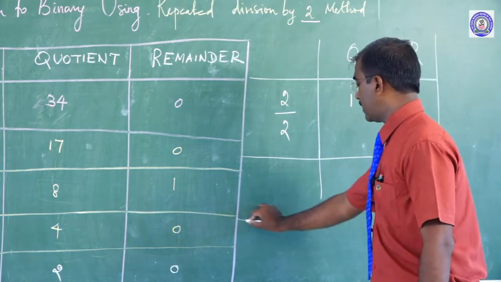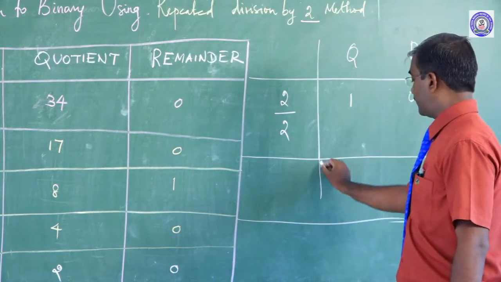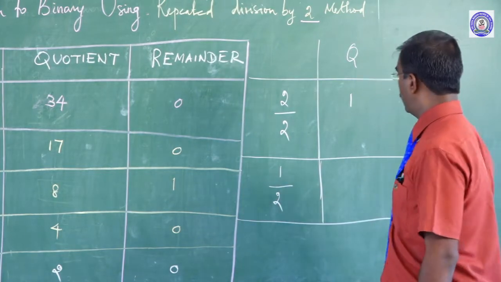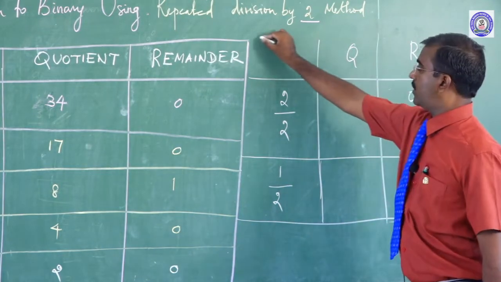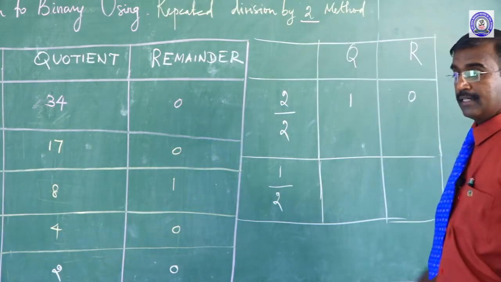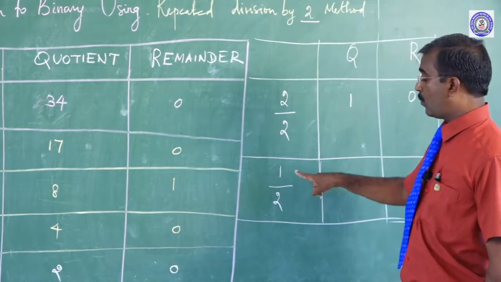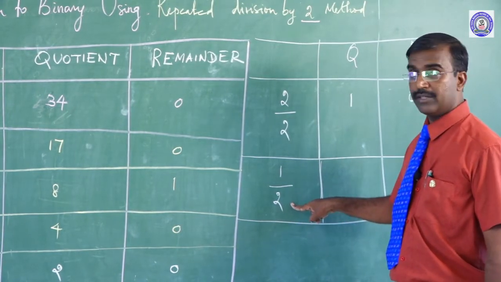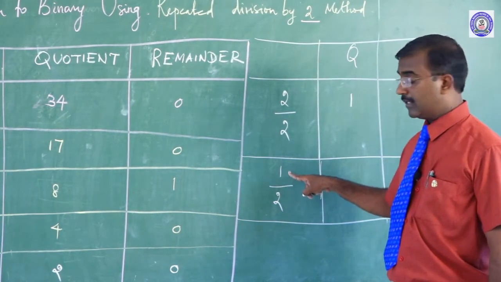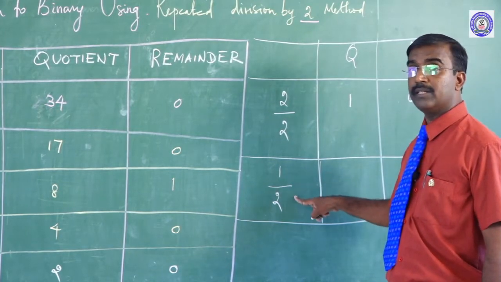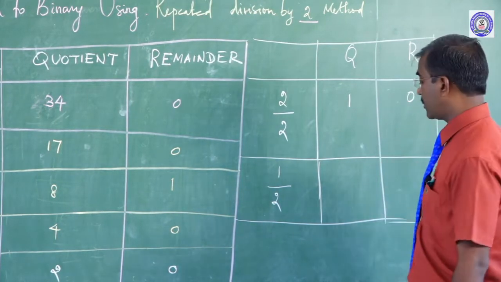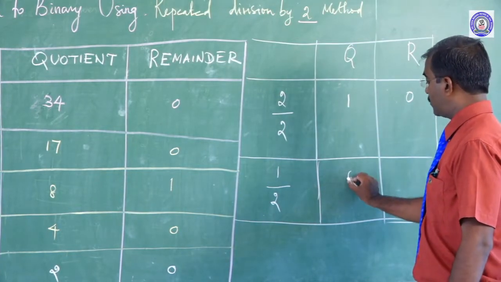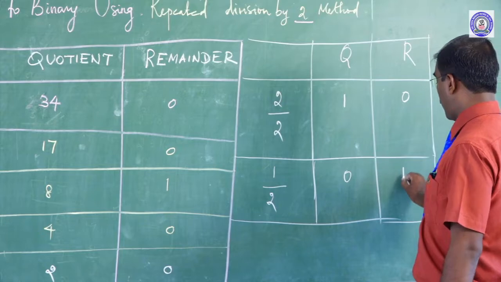Here is the final step. This number 1 is divisible by 2. The numerator value is 1 and the denominator value is 2. Is it possible or not possible? Not possible. So the quotient is 0 and the remainder is 1.